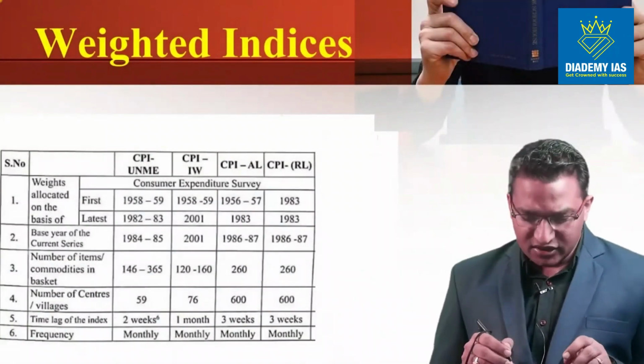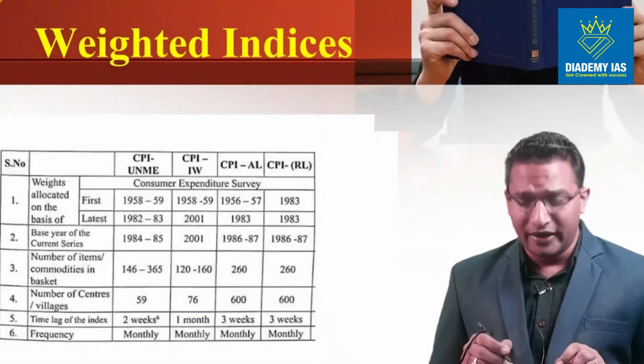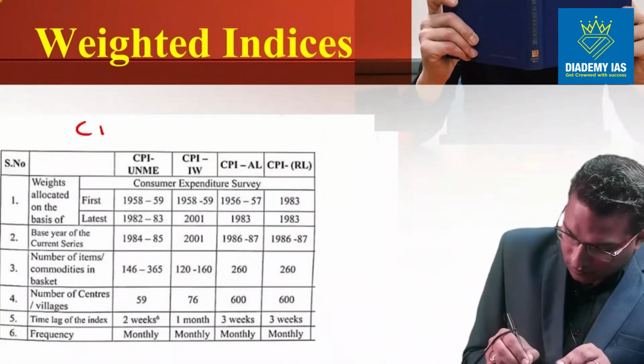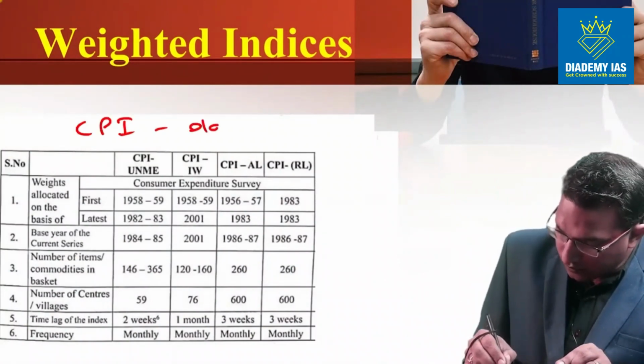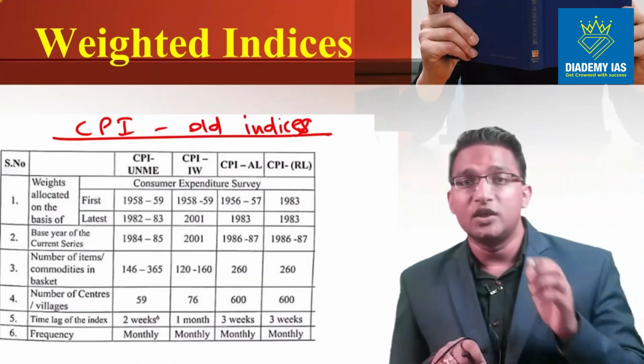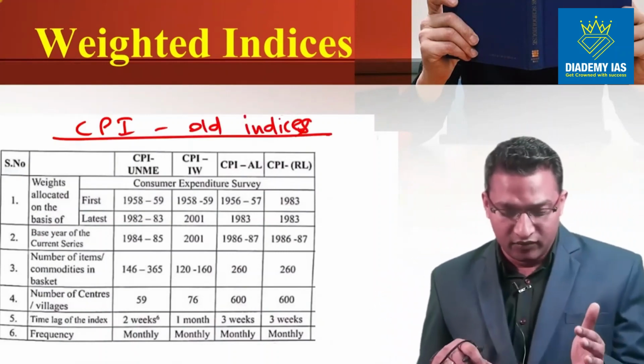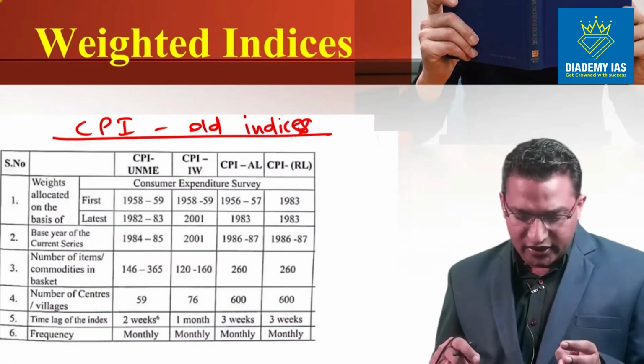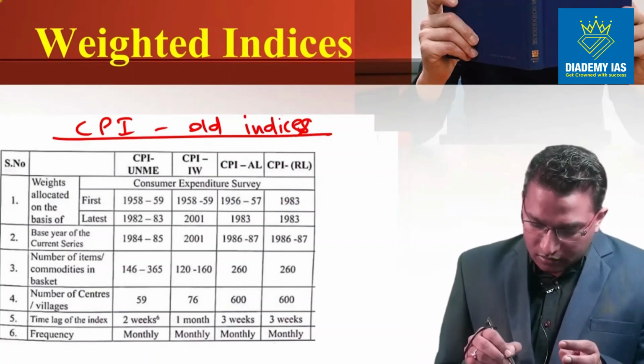This is the summary of the discussion that we did regarding the CPI old indices. I have covered all the CPI old indices over here. So here you can see the base year.